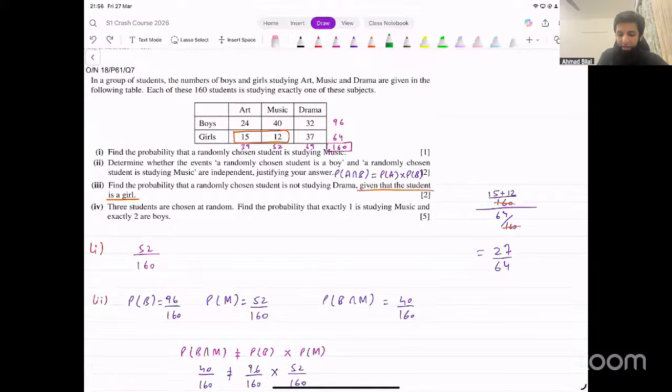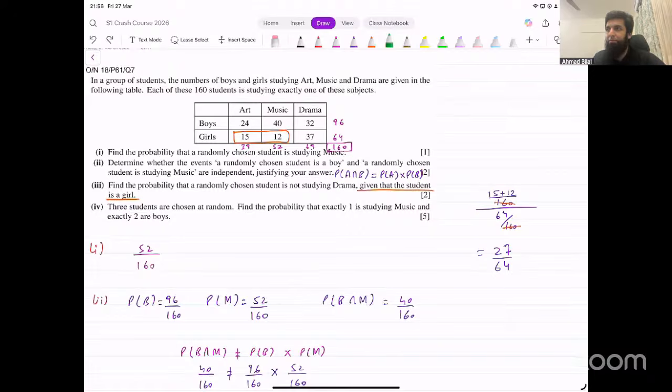We were given that it's a girl, so we are looking at these 64 students. Out of them, 27 satisfy the condition and that gives us the result. That's how we normally do it in SAT, where we do not study the conditional probability formula explicitly, but the idea is tested. So from the table, we just do the calculations like this.